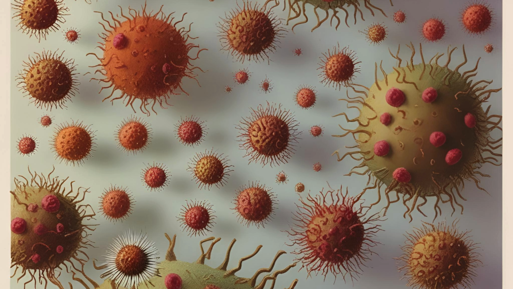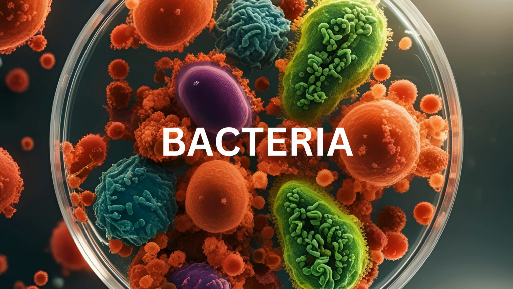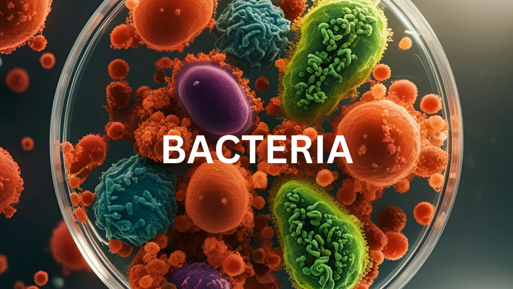Structure of microbes. Now, let's take a closer look at their structures. The structure of microbes varies greatly between different types, but let's focus on a few key groups: bacteria, viruses, and fungi. First, bacteria. Bacteria are single-celled organisms. Their structure includes a cell membrane that acts as a barrier, a cytoplasm where the cell's metabolic activities take place, and ribosomes that help make proteins. Many bacteria also have a cell wall for added protection, and some even have a flagella or cilia for movement.